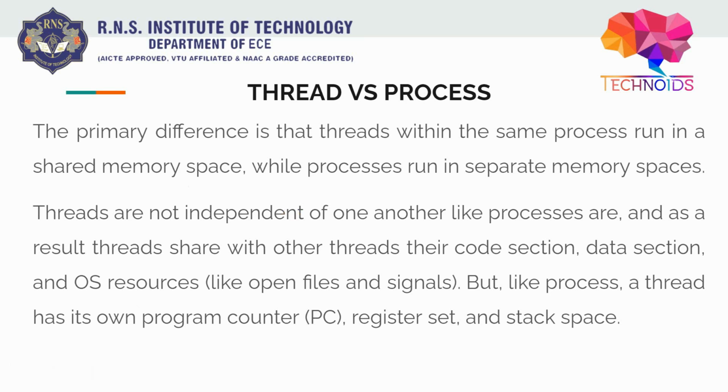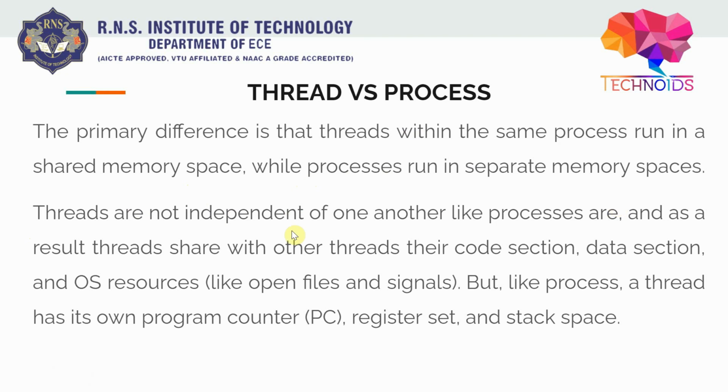But in multiprocessing, we are using different memory, obviously, because we are using different CPU cores. Threads within the same process run in a shared memory space. Obviously, because if the threads are in different processes, it doesn't make sense to give them a common memory, right? They will have different data, different instructions, all that. When they are in the same process, they run in a shared memory space, while processes run in separate memory spaces, as discussed.